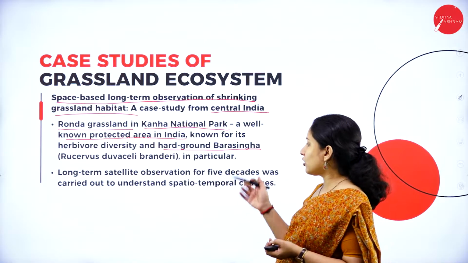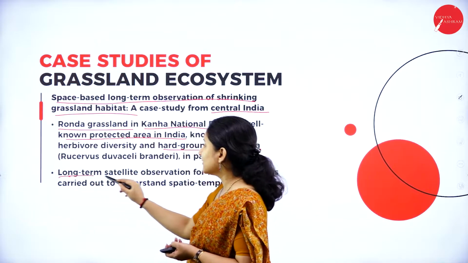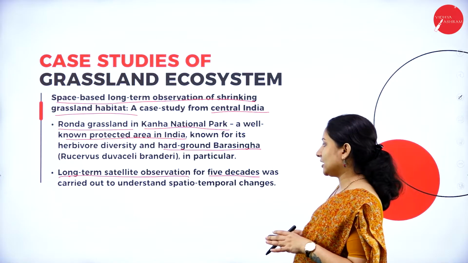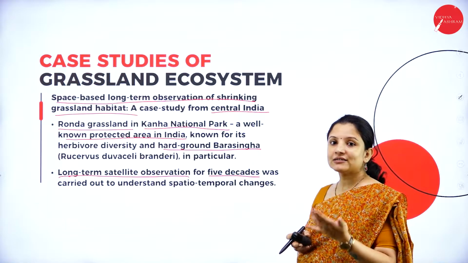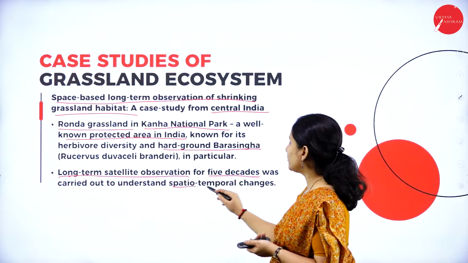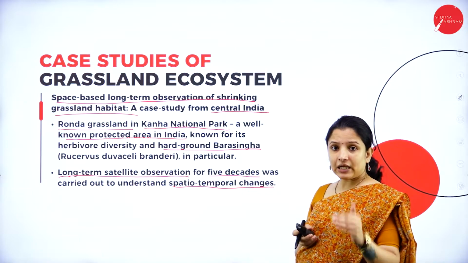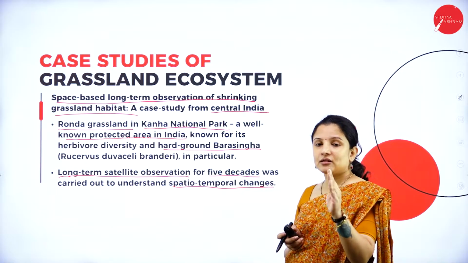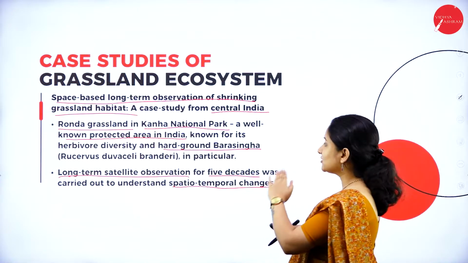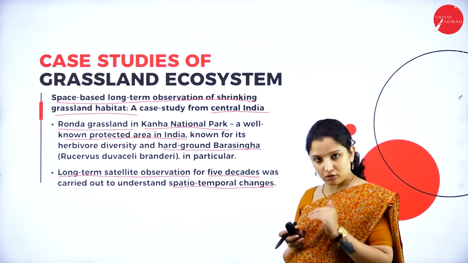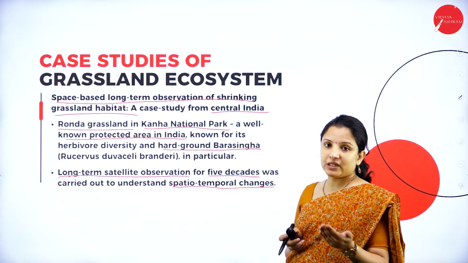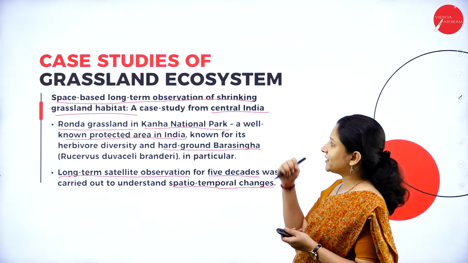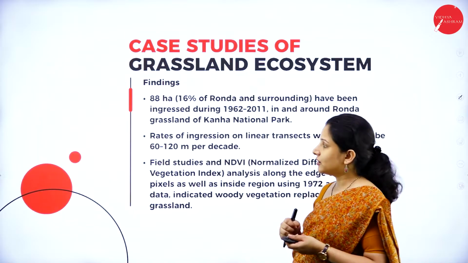They went in for long-term satellite observation, that is for 5 decades, 50 years, they collected the data and went in for understanding the spatio-temporal changes. That is, in these 50 years, has there been a decline in the area of the grassland in this particular national park or not? If so, what might have been the reason? All those studies they conducted using space-based long-term observation.